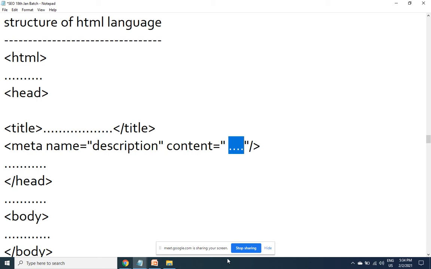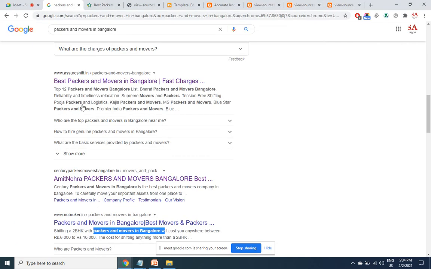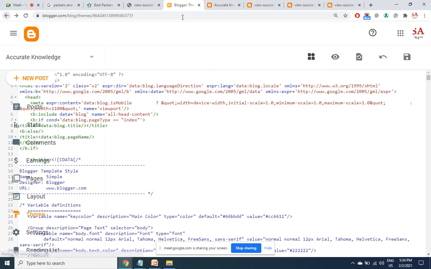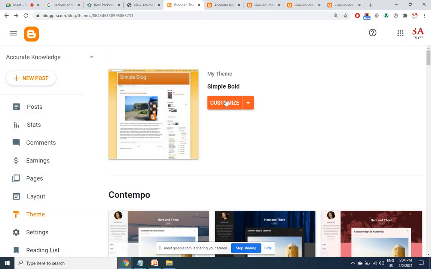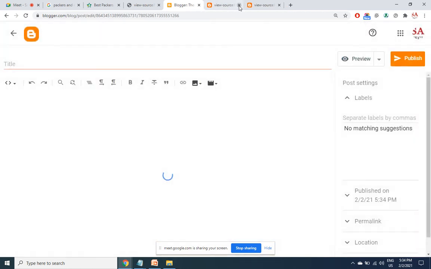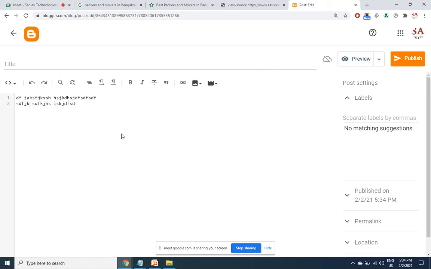So while you are publishing a post in Blogger, whatever the first 25 words that you write will become by default the meta description for that particular post.